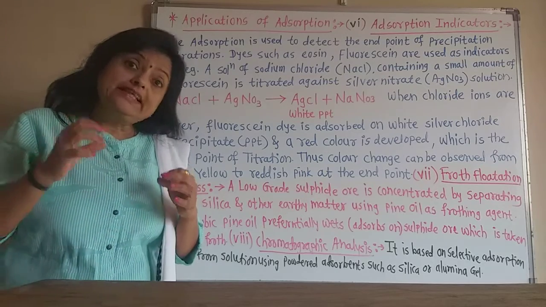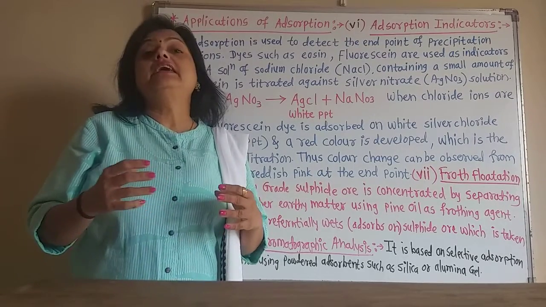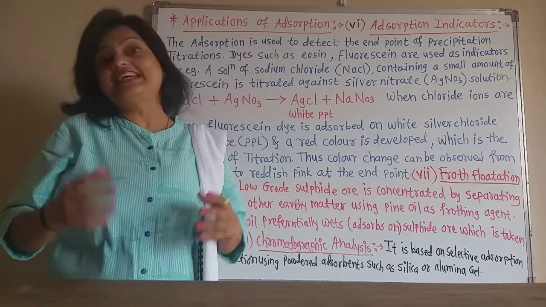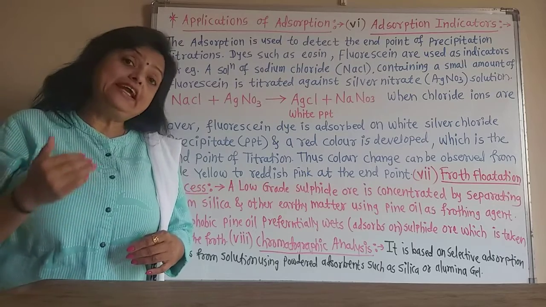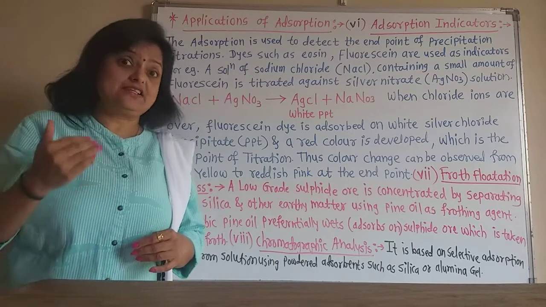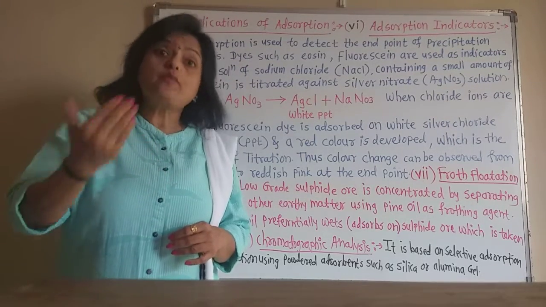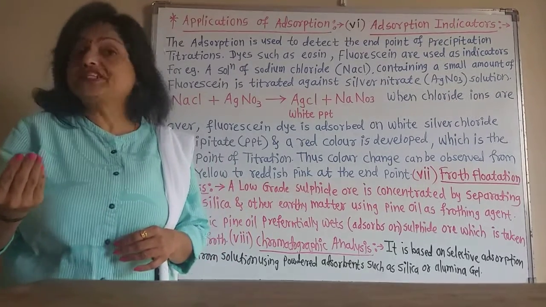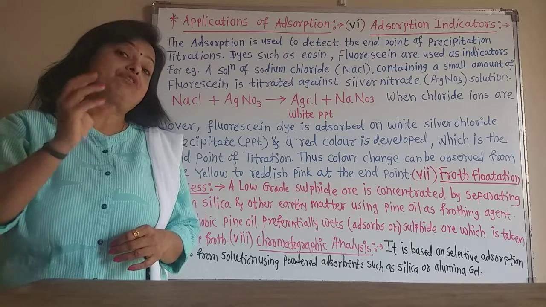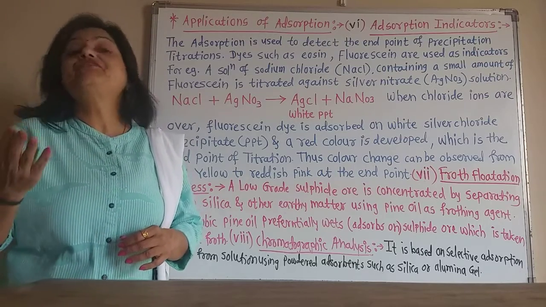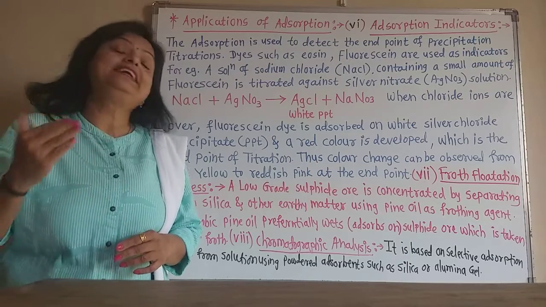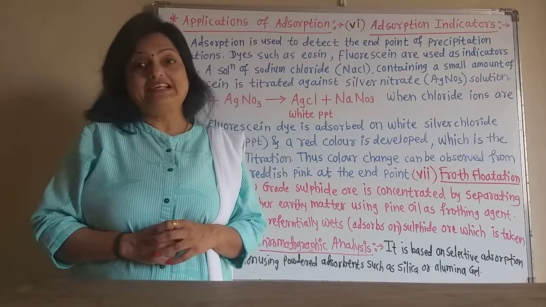So they require adsorption indicators such as the dyes eosine and fluorescein. When the endpoint comes, these dyes adsorb on the precipitate, and the white precipitate changes into a colored precipitate, and we can easily detect the endpoint of the titration.